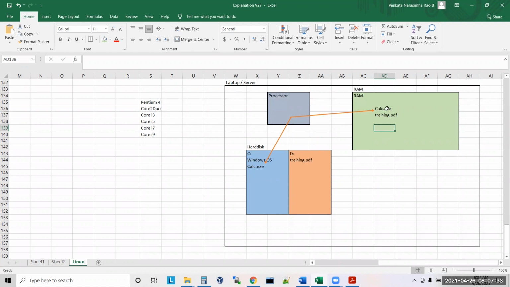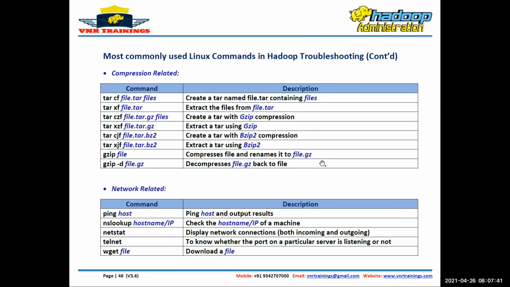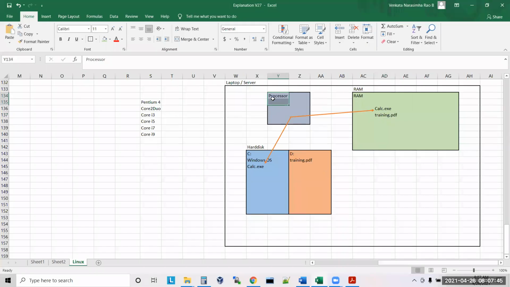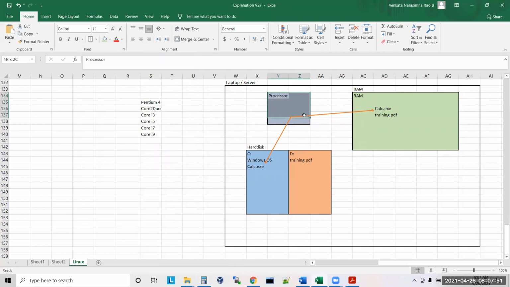Now when it is in RAM, whatever you do, for example I am scrolling this, end of the day who is helping me to scroll this PDF? The processor is helping me. I am typing 6 into 10, 60. Who is helping me to give the result? The processor. So now all these three are very, very important in your laptop. Will you agree with me? Yes.